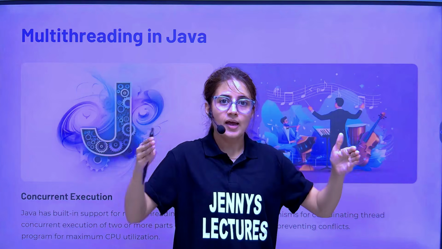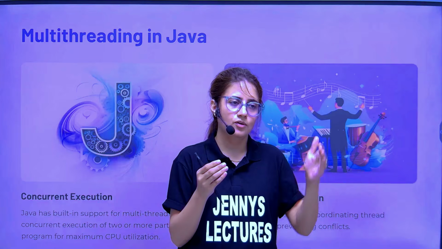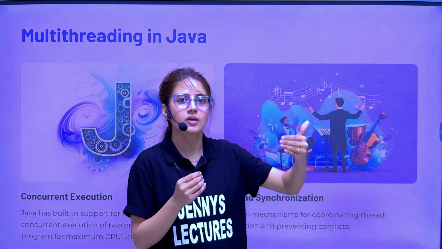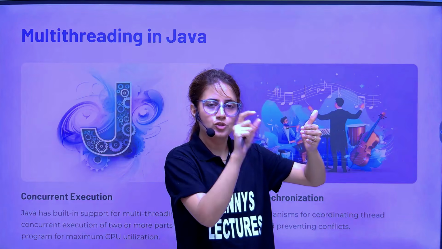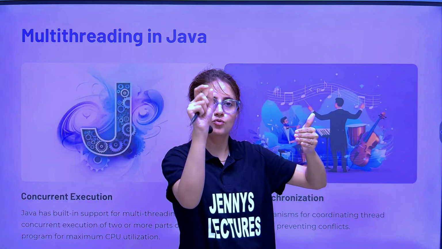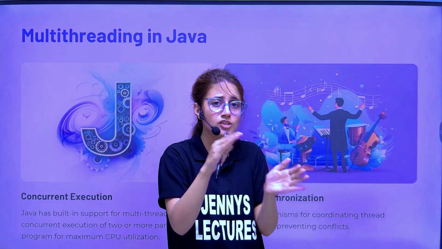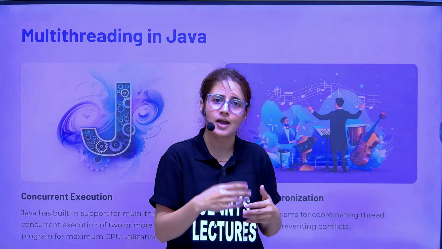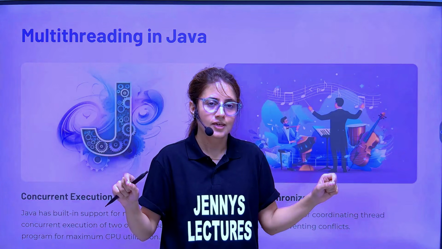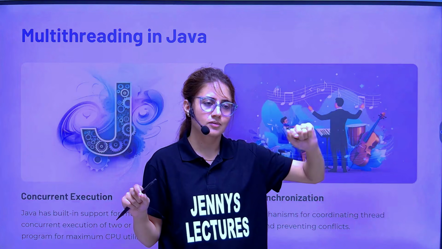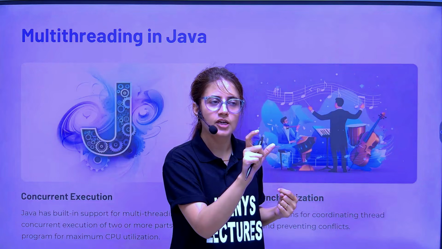These tasks are not really parallel, but because of context switching between these tasks, at one time the processor would be doing whatever you are typing there. The next second or two, it would switch and do the downloading. For another second or two, it would switch and do the third task, playing your song. But this context switching is so fast that you think all these tasks are happening in parallel, but this is not actual parallelism. It comes in operating systems, the scheduling algorithm, context switching and all. But this is multitasking. Multiple tasks or multiple processes are running.